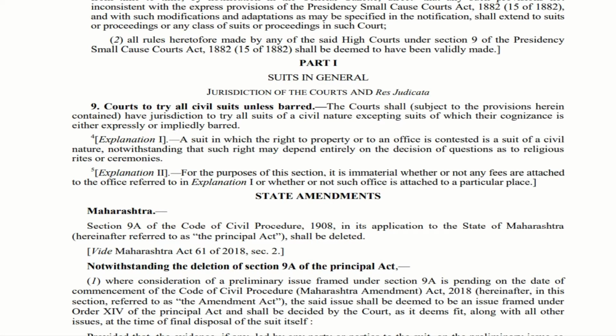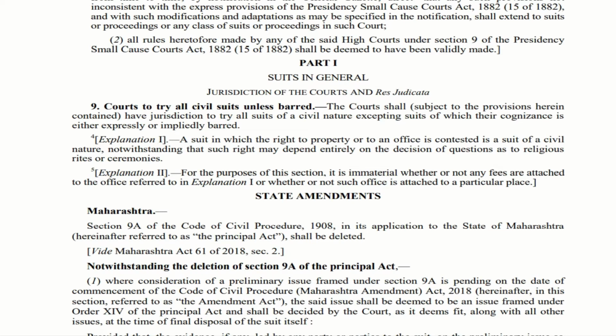Let us move to section 9. Courts to try all civil suits unless barred. So any civil court can try any civil suit unless it is specifically or in an implied manner barred by any provisions contained herein.